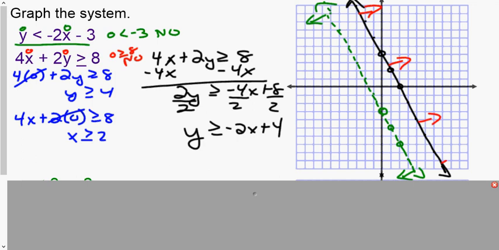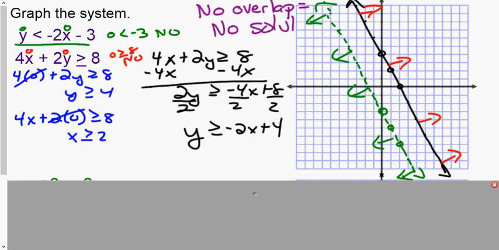All of a sudden I look and go, wait a minute. The green line, the first line, is going to the left of the line. The second line is going to the right. Where's the overlap? There isn't one. No overlap means no solution.